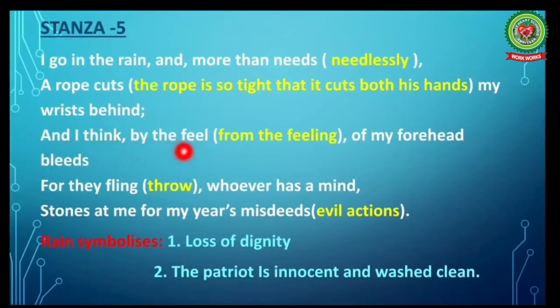And I think by the feel my forehead bleeds. For they fling, whoever has a mind, stones at me for my year's misdeeds.